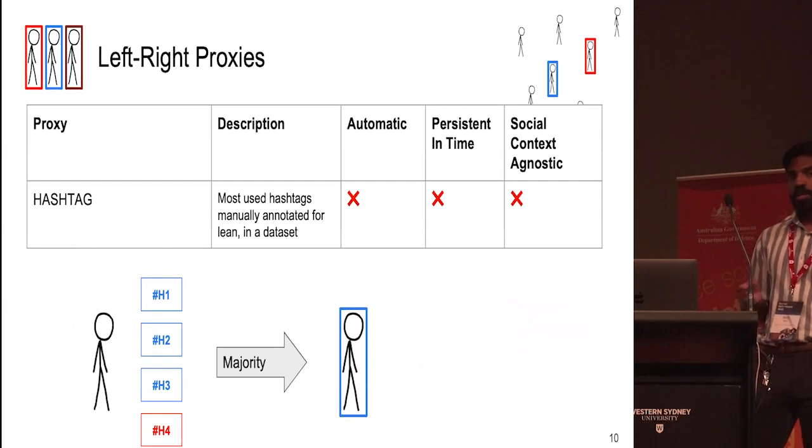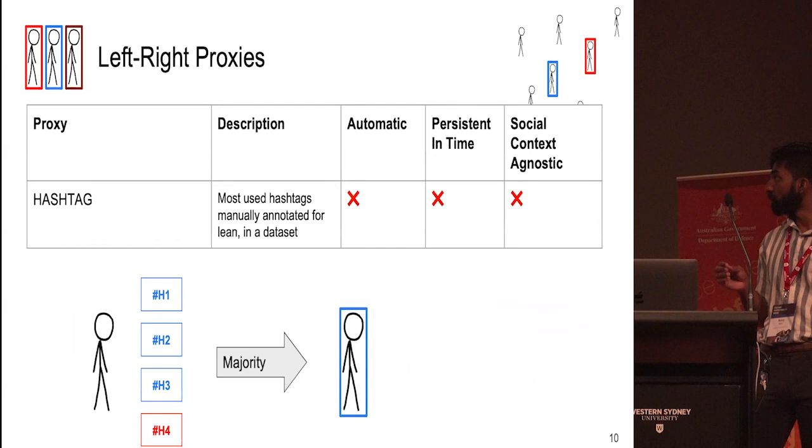We now move to ideological proxies, and this is the way that we infuse some political information into our pipeline. And we do this by labeling some of the users based on these proxies. I'll go through each of them briefly. So we start with hashtags, and the way that we label users from this is we take the majority lean of the hashtags that a user emits. The disadvantage of this is that it requires an expert to label the hashtags. Hashtags fall out of usage with time, and hashtags are specific for the data sets in which they're generated from.